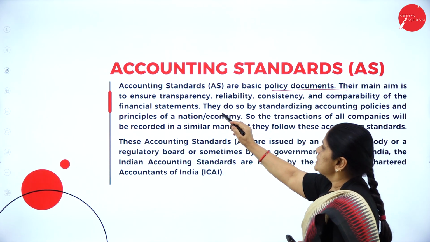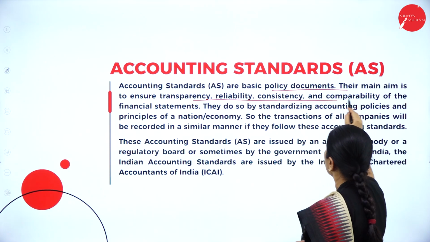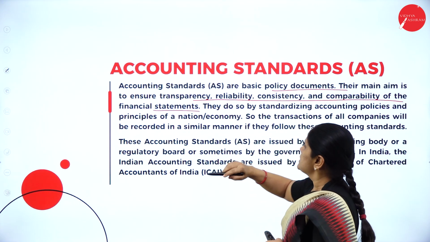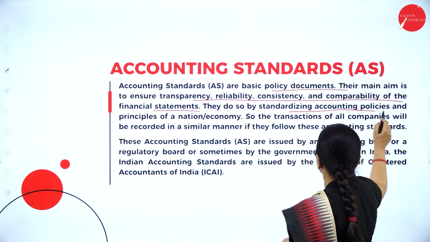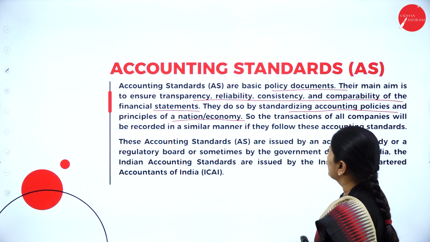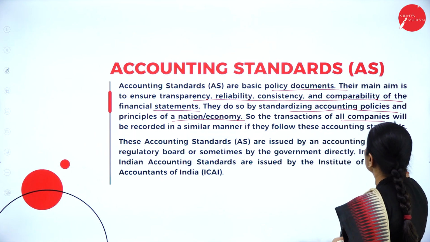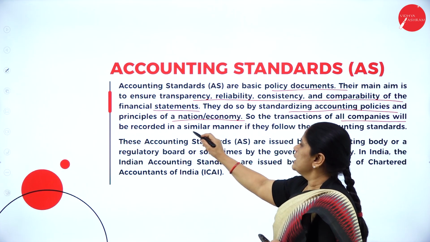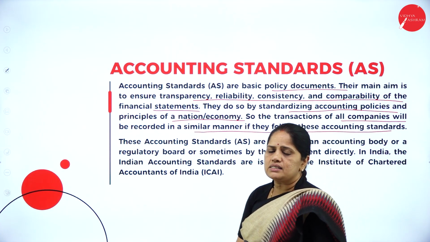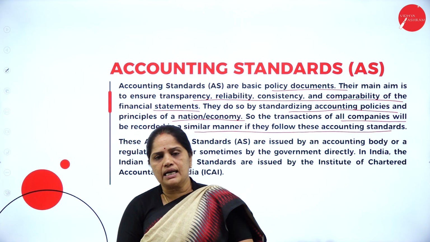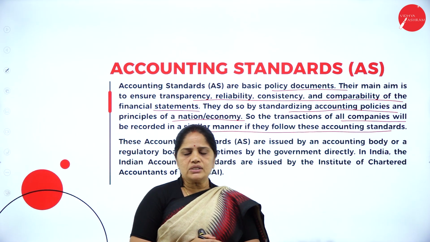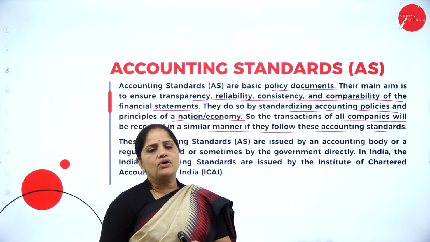Their main aim is to ensure transparency, reliability, consistency, and comparability of the financial statements. They do so by standardizing accounting policies and principles of a nation or the economy. So, the transactions of the companies will be recorded in a similar manner if they follow these accounting standards. Now, accounting standards are nothing but policy documents which are laid down so that all the organizations follow the same